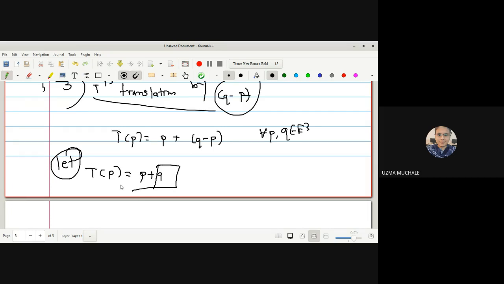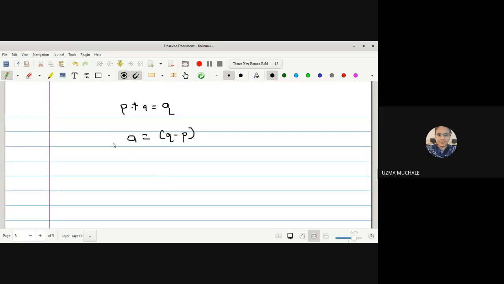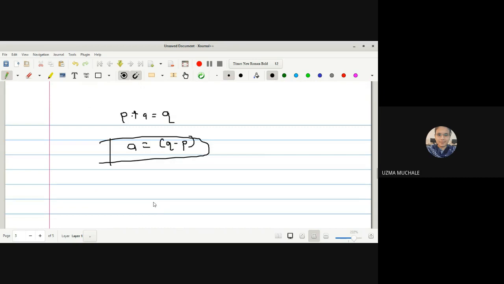Let us assume that it is not unique and somewhere we will get a contradiction. So we have proved that T is a translation by Q minus P, and let us assume that T is a translation by A. We assumed two translations, and finally you get A is equal to Q minus P. Q minus P is equal to A, which implies that T has a unique translation. Translation is unique.